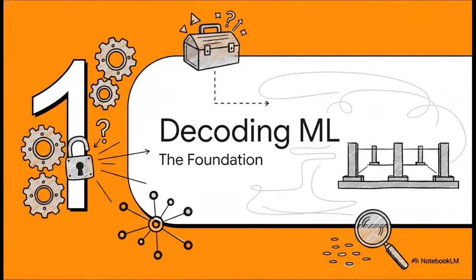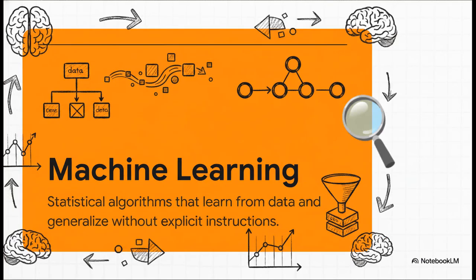Section 1. Decoding machine learning, the foundation. Before we start pulling specific tools out of the box, we really need to understand what we're actually looking at. Machine learning is a field of artificial intelligence using statistical algorithms that learn from data and generalize to unseen data, performing tasks without explicit instructions. Now, the absolutely crucial takeaway here is that it's all about algorithms figuring things out without us having to write explicit line-by-line programming. You don't give the computer a million if-then rules. Instead, it learns those rules just by looking at the data.